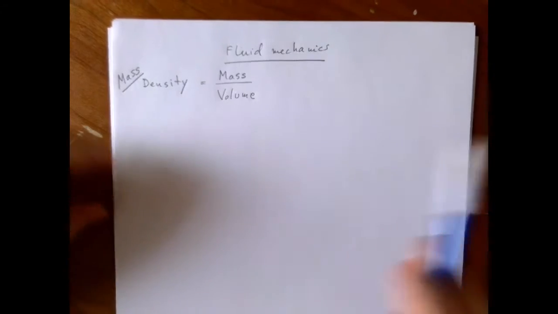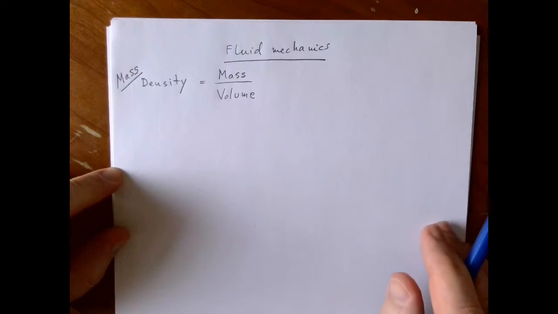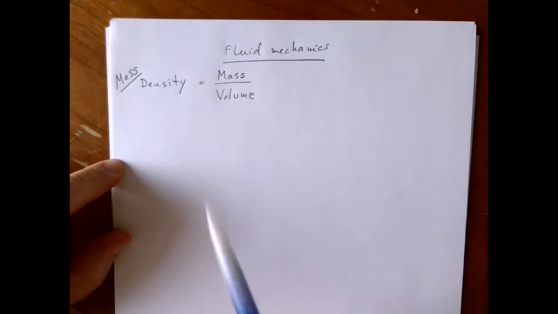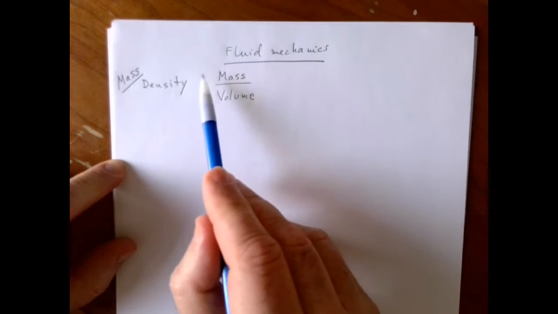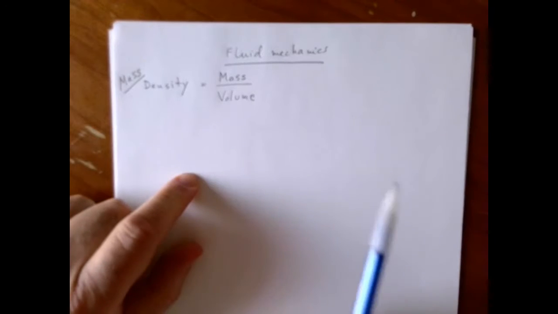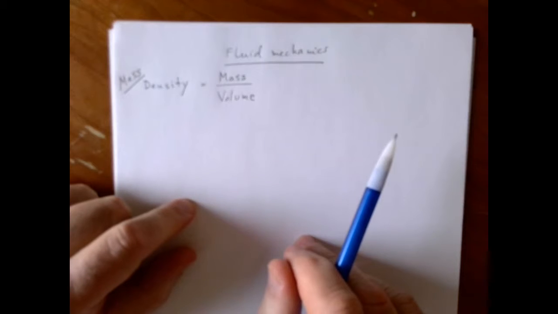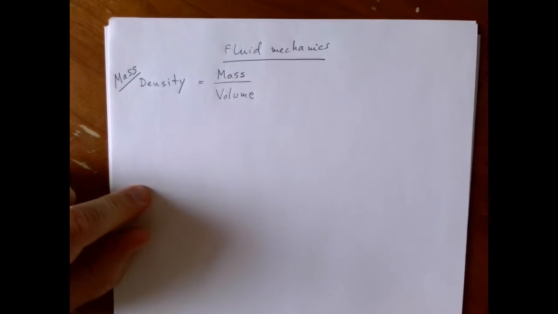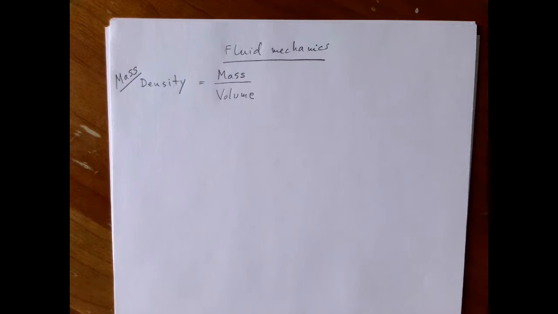Fluid mechanics. We will first introduce the concept of density, which is defined as mass over volume. Because we are talking about mass, sometimes this quantity is referred to as mass density. Although perhaps being one of the most popular densities, we can drop the word mass, and when we say density, we understand we are talking about mass density.